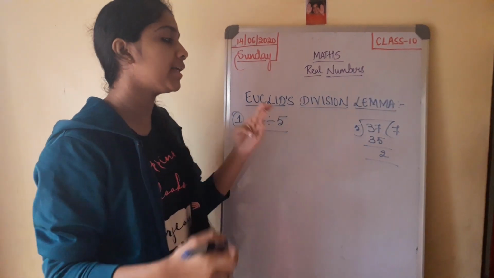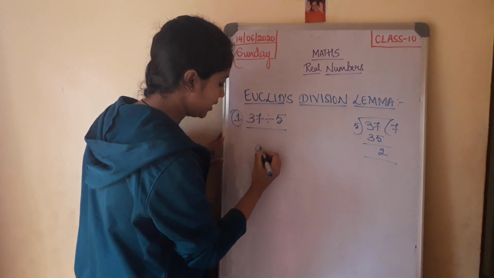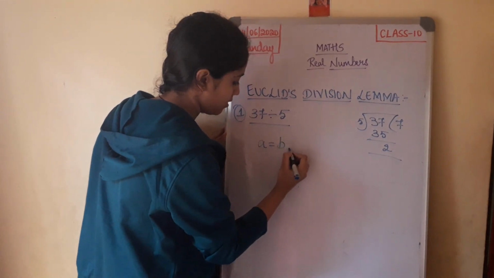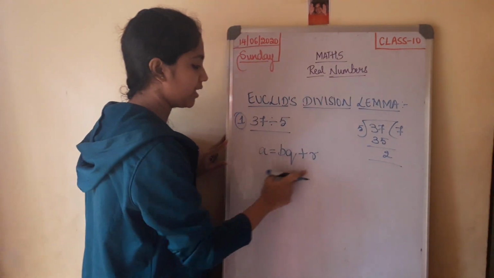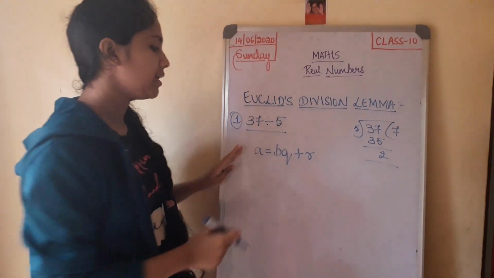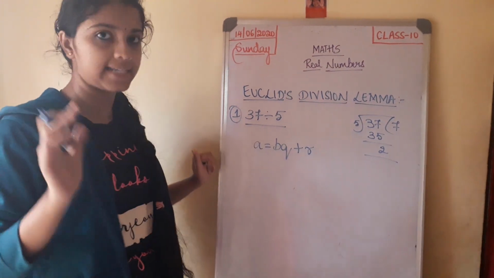Now this is what is expressed in Euclid's division lemma. Generally, Euclid's division lemma is expressed as a is equal to bq plus r. This is Euclid's division lemma in its general form, that is a = bq + r.